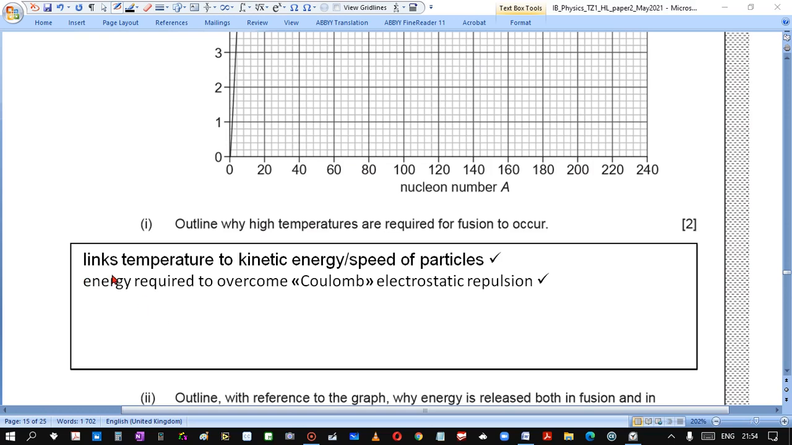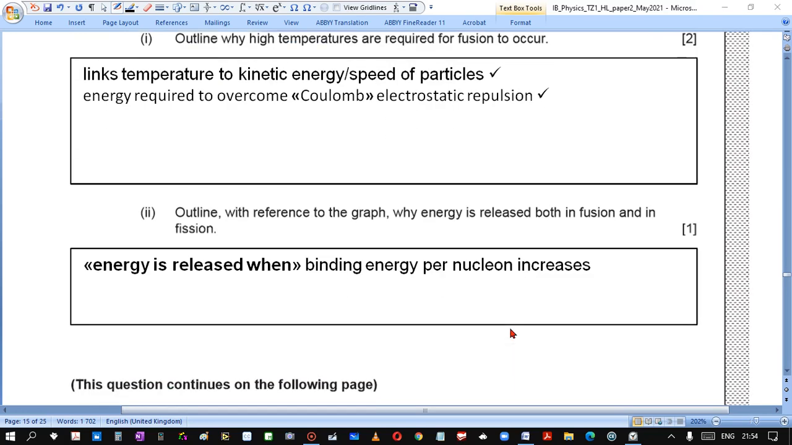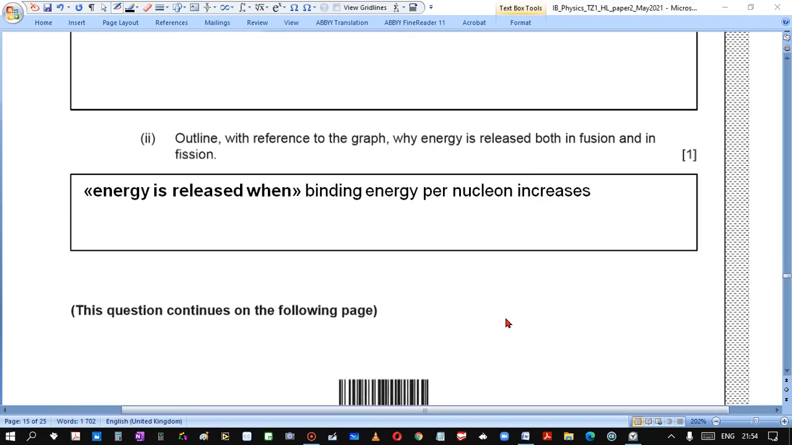So I copied answers from MaxChem. Temperature is linked to kinetic energy. So higher temperature means higher kinetic energy, and energy is required to overcome Coulomb's electrostatic repulsion. Outline with reference to the graph why energy is released both in fusion and in fission.